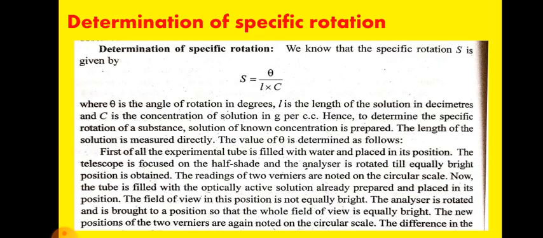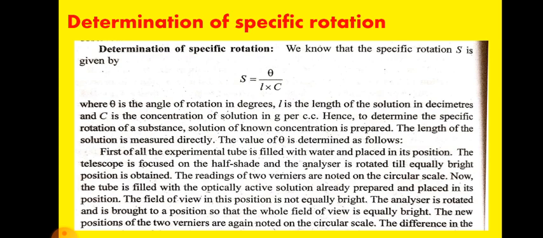First of all, the tube is filled with water and placed in position. The telescope is focused on the half-shade and the analyzer is rotated until an equally bright position is obtained. The readings of the two verniers are noted on the circular scale. Now the tube is filled with the optically active solution so prepared and placed in position.